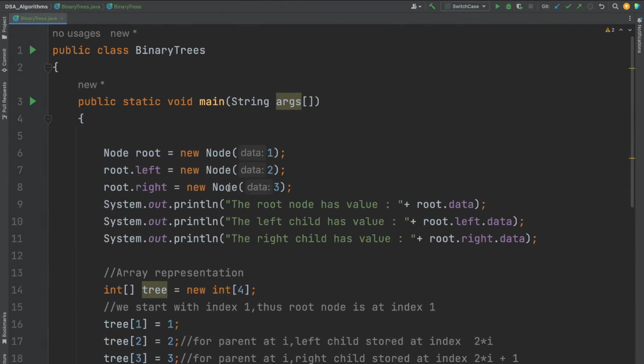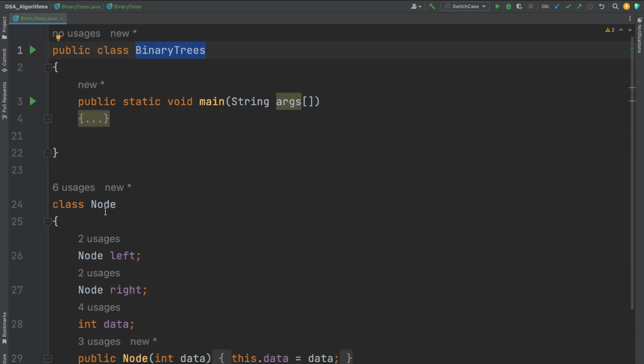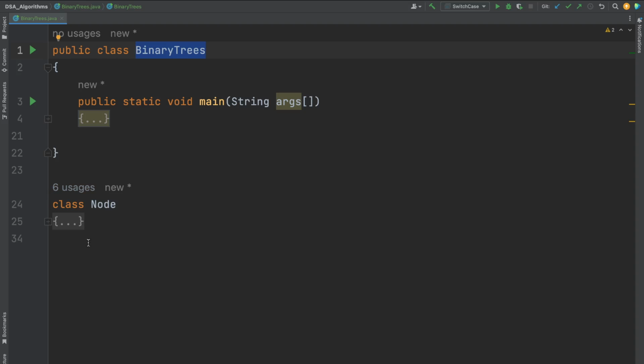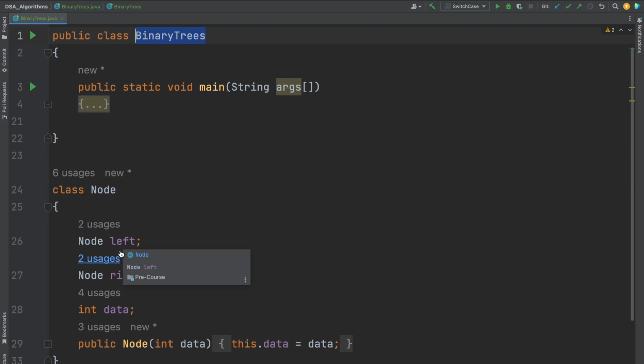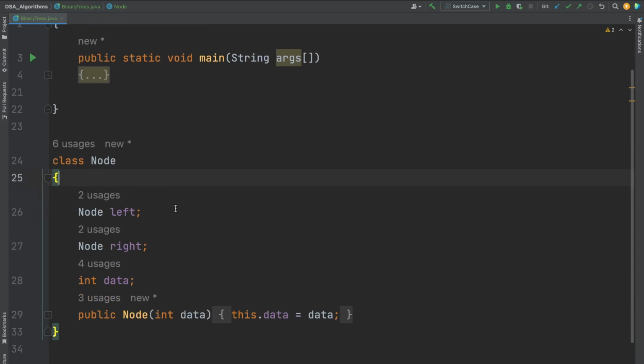You will find this code in the GitHub link which is provided, so you do not have to worry about where you'll find the code. Now, I have written a simple binary trees class. I have a public static void main, and I have another class called node. This is the node class where I am creating the node of the tree. I have node left, node right, and I have decided to store integer data in my tree, so I have int data.